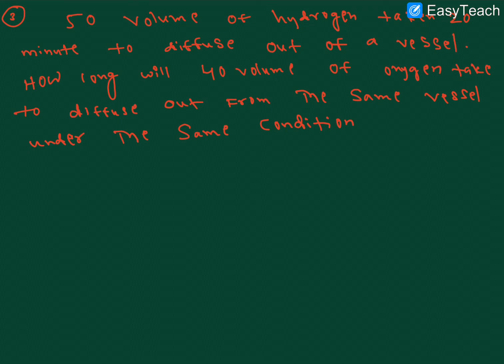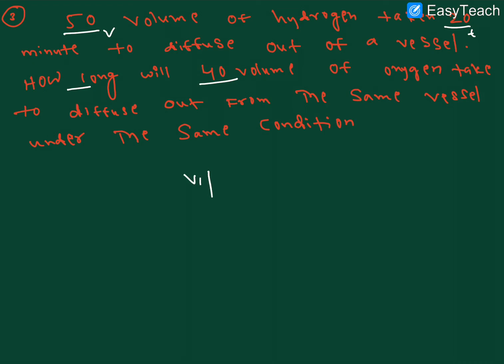Next, one more question here. 50 volumes of hydrogen take 20 minutes to diffuse out of a vessel. How long will 40 volumes of oxygen take to diffuse out of the same vessel under the same conditions? The question is very clear and simple. The volume is given, and the time is what we have to find out.